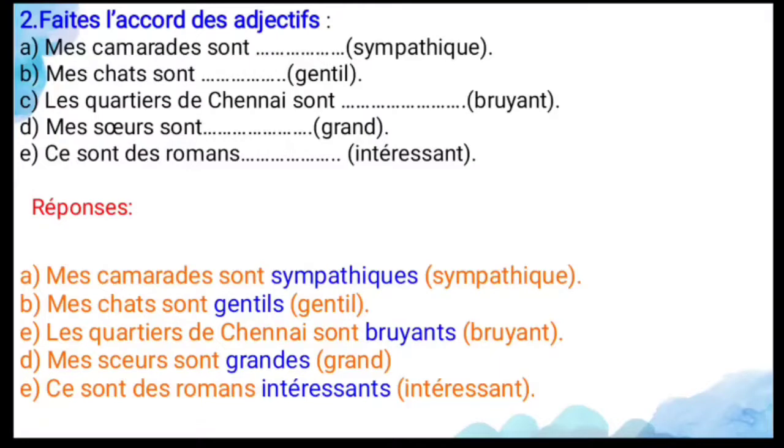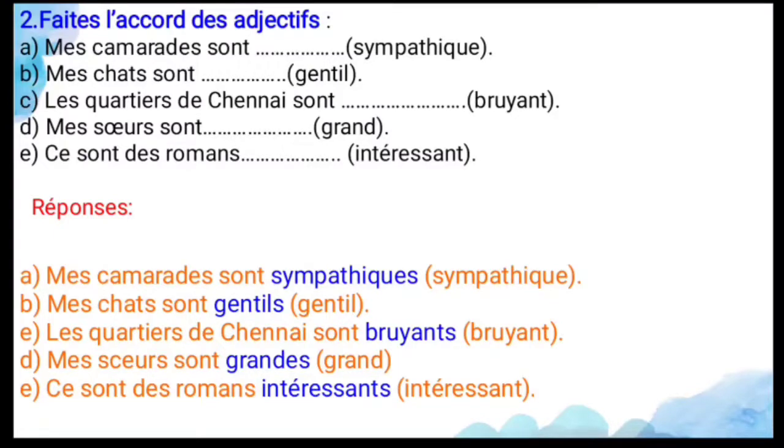And first one is mes camarades sont sympathiques. So here the adjective is what? Sympathetic means nice or friendly. So here my classmates. So my classmates is a plural, so that you can use masculine plural. So you have to add s. So at the end of the adjective you have to add s. So mes camarades sont sympathiques. So my classmates are friendly.